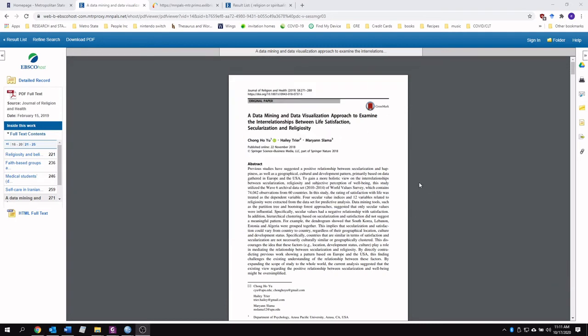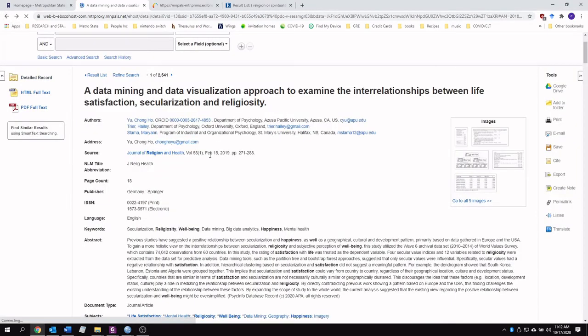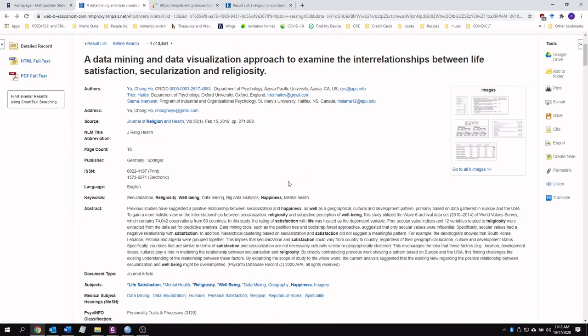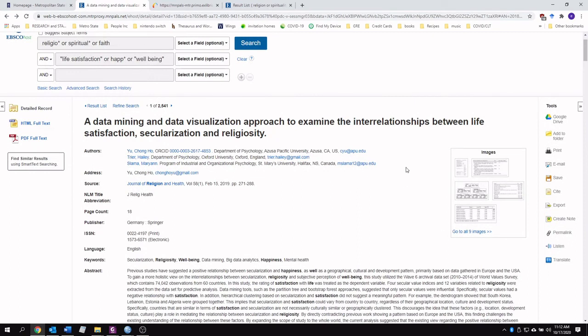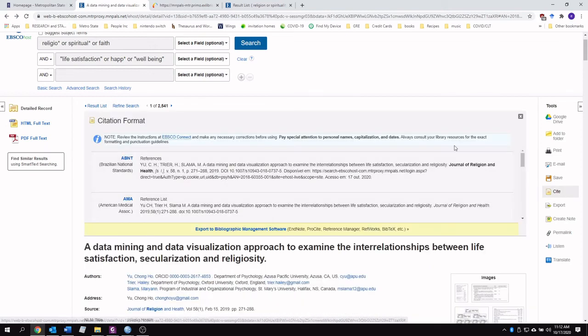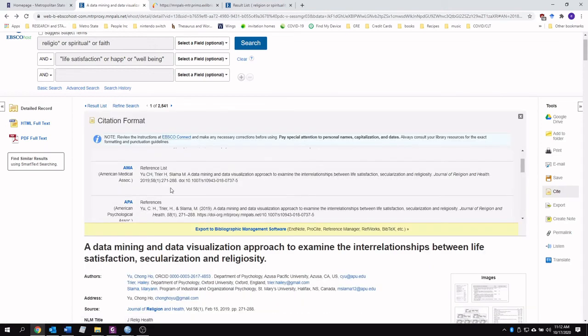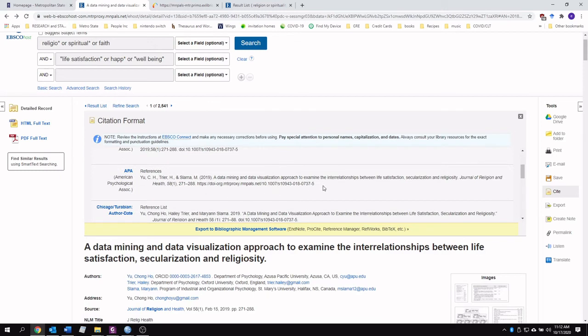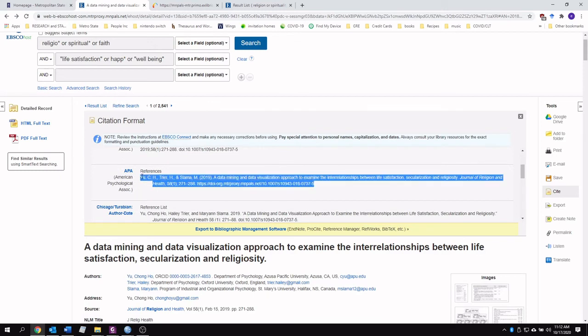All right, so once you've downloaded your journal article, you're also going to want to cite it in your referencing section, and we got a handy dandy tool for that. So if you go back to the Metro State Library page and you look over at this right hand column, we can click Cite. And we're going to scroll down to APA because that's the style we use. And we have it right here for us.